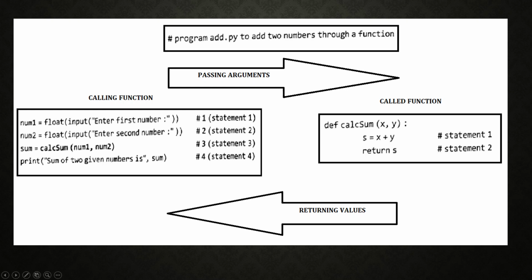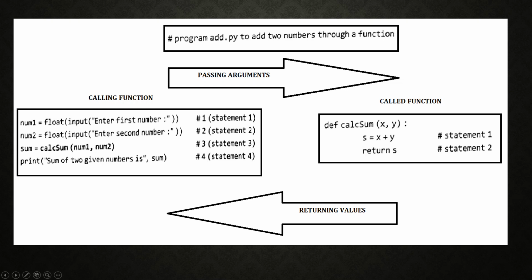The flow of control jumps from this statement to the called function, along with the values. num1 is copied to x and num2 is copied to y. Here you are passing arguments, passing the values from one function to another function.